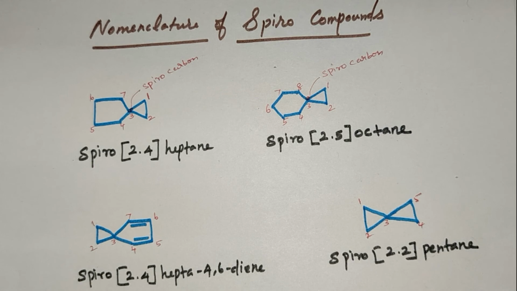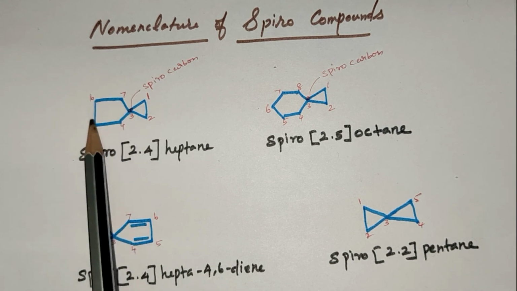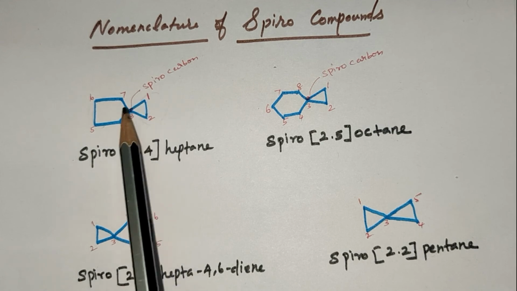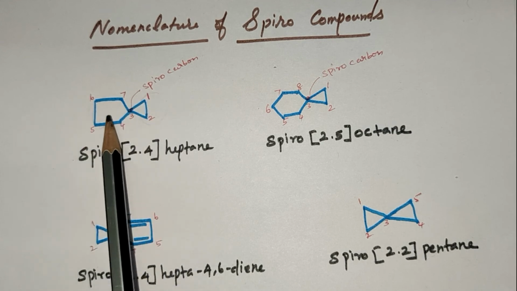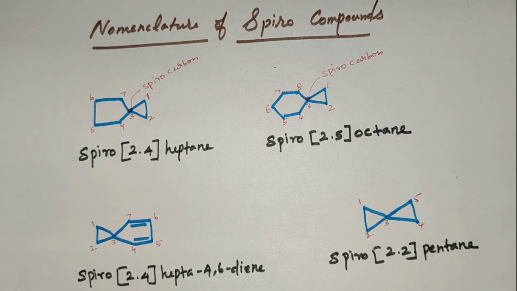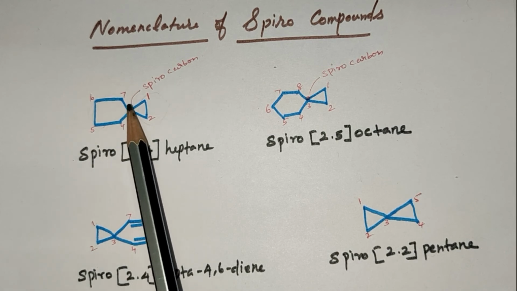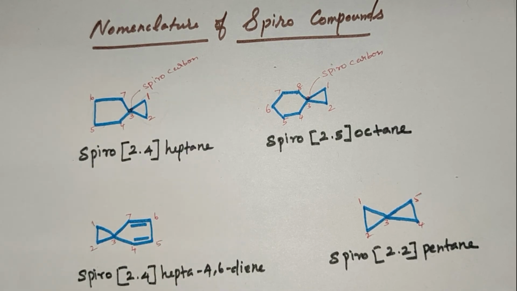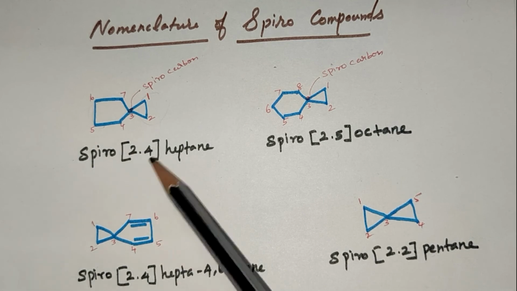This compound is also called a spiro compound. It is one of the cyclic compounds. It is another cyclic compound. These two cyclic compounds are connected with one carbon. This type of compound is the spiro compound. This carbon is also named as spirocarbon. Then how is it written?